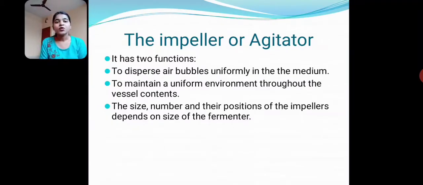First, to disperse air bubbles uniformly in the medium. Second, to maintain a uniform environment throughout the vessel content, because otherwise there are many chances of contamination and mutation in the organism. The size, number and position of the impellers depend on the size of the fermenter.